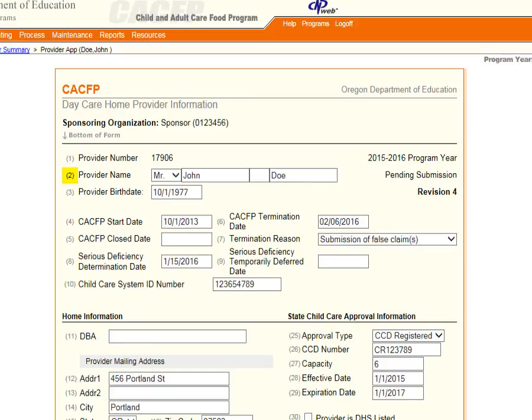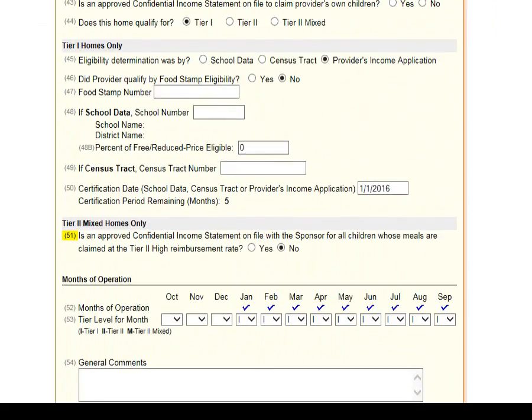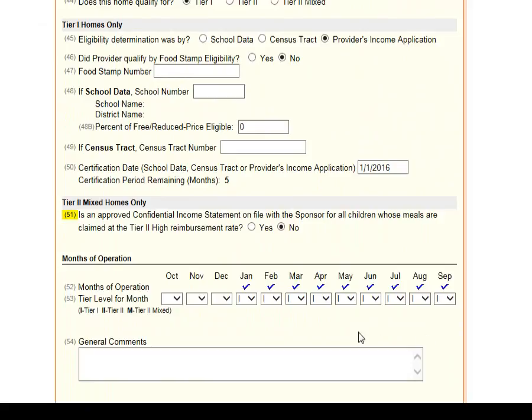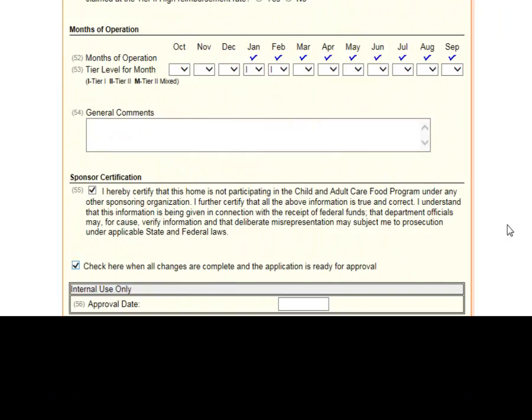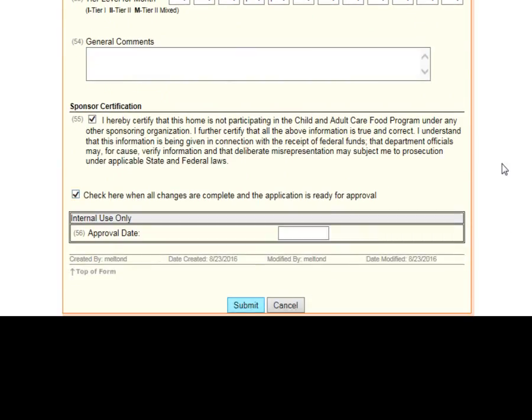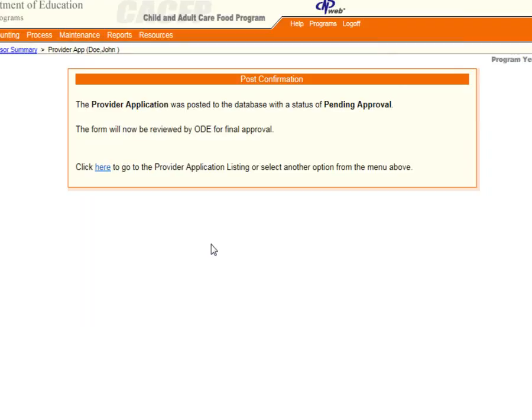Be sure to also uncheck months of operation that are after the termination month. Once entered, scroll to the bottom and click Submit. Once reviewed and approved by your specialist, the provider info sheet will update to a terminated status.